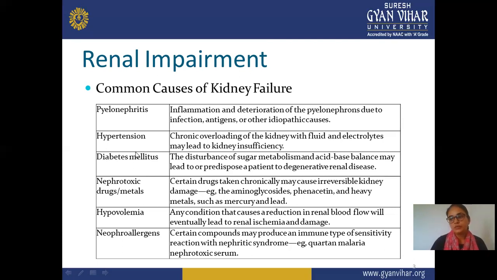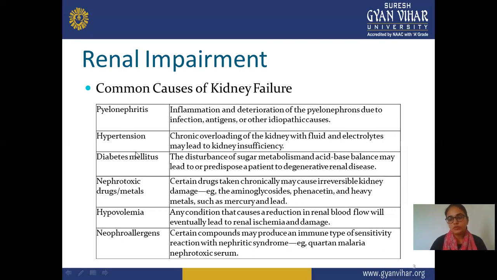If you are taking some drug or some metal ion that is nephrotoxic, then it also shows this impairment problem. Certain drugs taken chronically may cause irreversible kidney damage. Examples of these drugs are aminoglycosides, phenacetin, and heavy metals such as mercury and lead. These types of drugs and metals are nephrotoxic in nature and show renal failure and renal impairment problems.